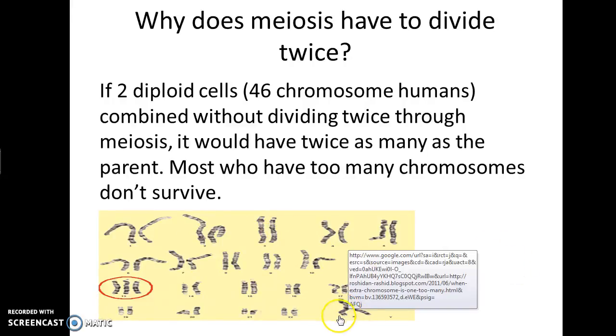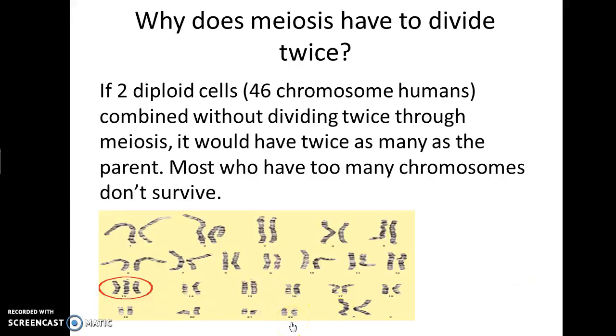And then this very last one, you can kind of see if you look real close at the numbers, this is 21 pairs, 22 pairs, this would be the 23rd pair. The last pair of chromosomes, the reason why it's labeled X is because that determines whether you're a female or a male. And so this last set is a little different from the other ones.